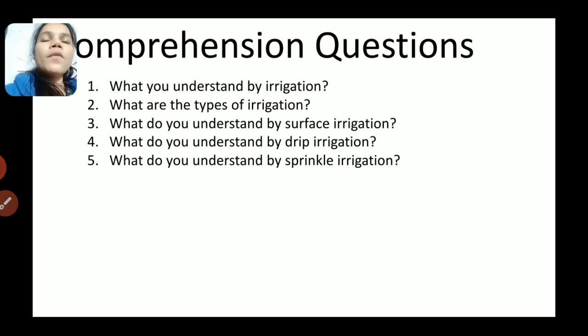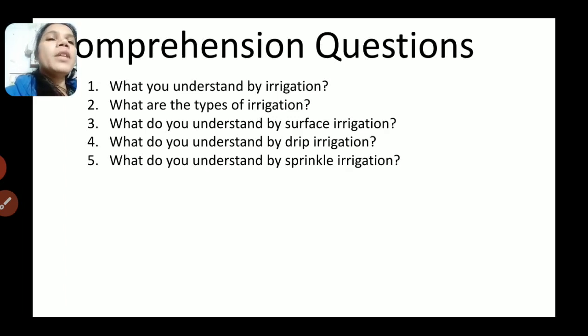Next question: what are the types of irrigation? Surface irrigation, sprinkler irrigation and drip irrigation. Yes, there are three types of irrigation. What do you understand by surface irrigation? Surface irrigation means water is distributed over the soil surface by gravity flow. Very good.